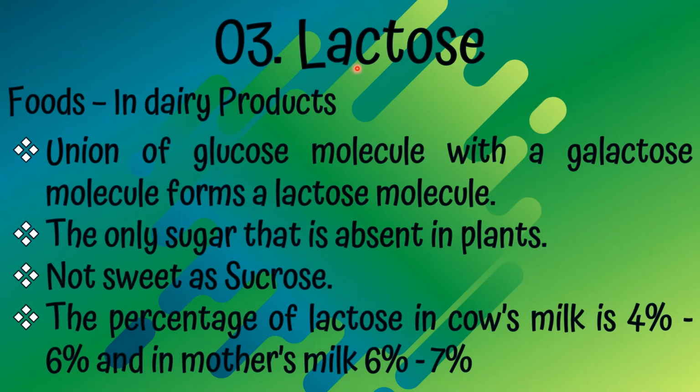The third type is lactose. Location of food: dairy products. The union of a glucose molecule with a galactose molecule forms a lactose molecule. Glucose plus galactose equals lactose plus water. It is the only sugar that is absent in plants, and it is not as sweet as sucrose. The percentage of lactose in cow's milk is 4% to 6%, and in a mother's breast milk 6% to 7%.